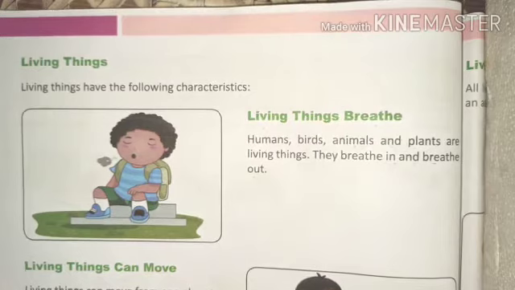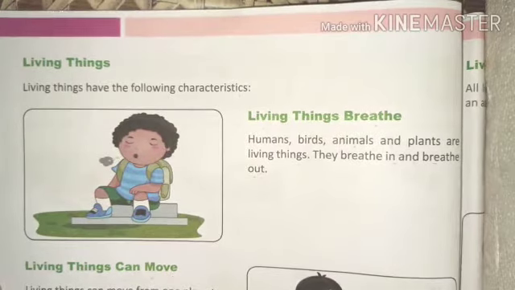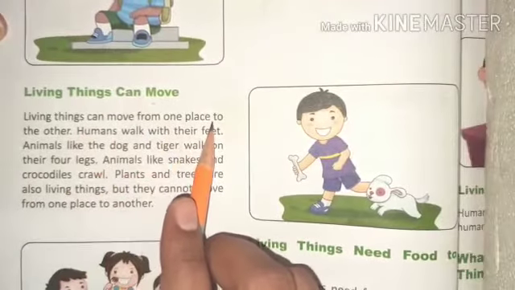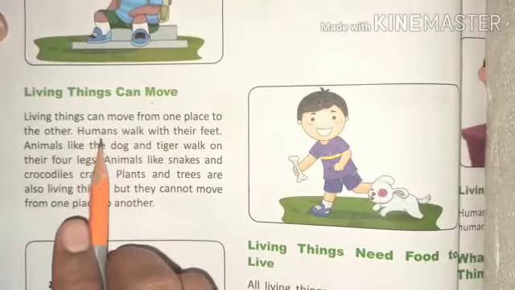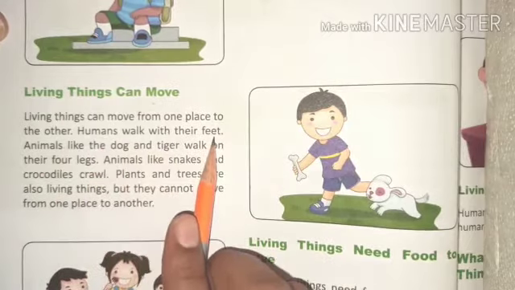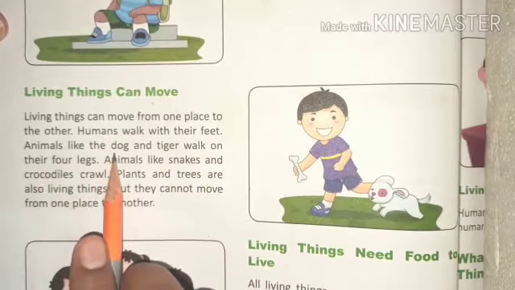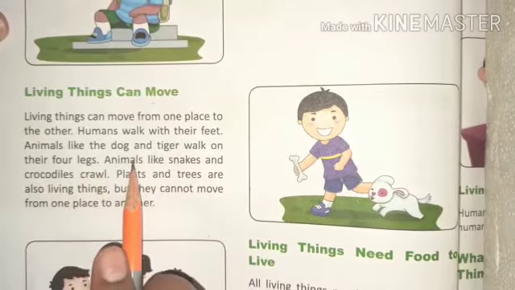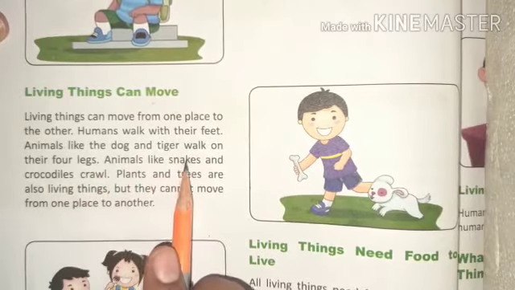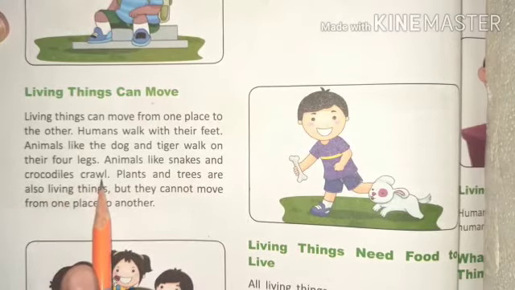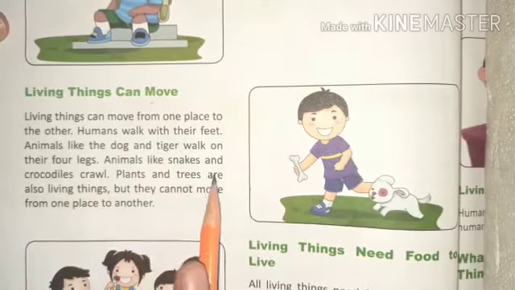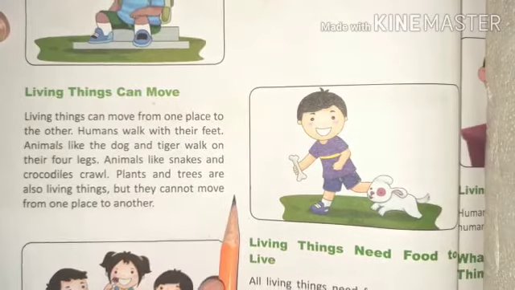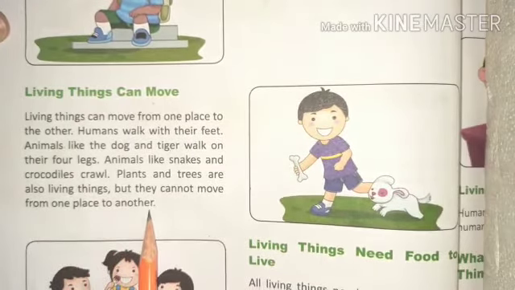Number 2, living things can move. Living things can move from one place to the other. Humans walk with their feet. Animals like the dog and tiger walk on their 4 legs. Animals like snakes and crocodiles crawl. Plants and trees are also living things, but they cannot move from one place to another.